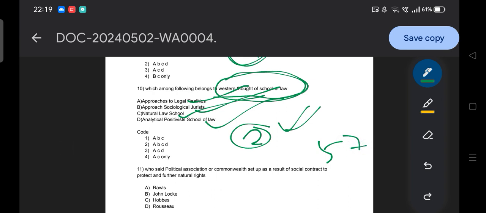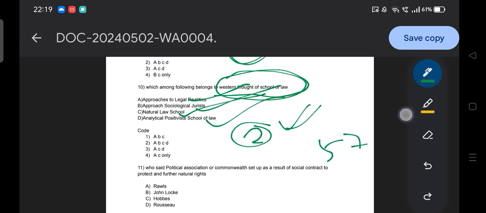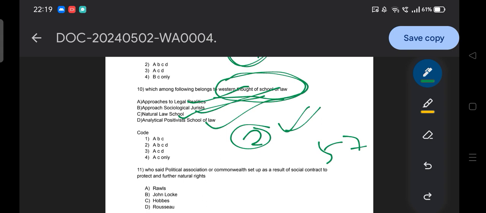Who said political association or commonwealth set off as a result of social contract to protect and further the natural rights? It's a very easy question, so you need to find the keyword here. Option A, Rawls. B, John Locke. C, Hobbes. D, Rousseau.